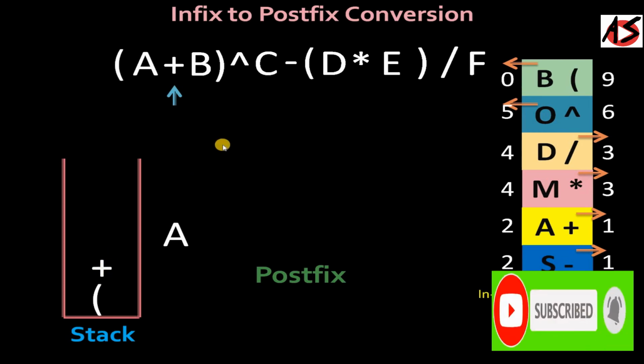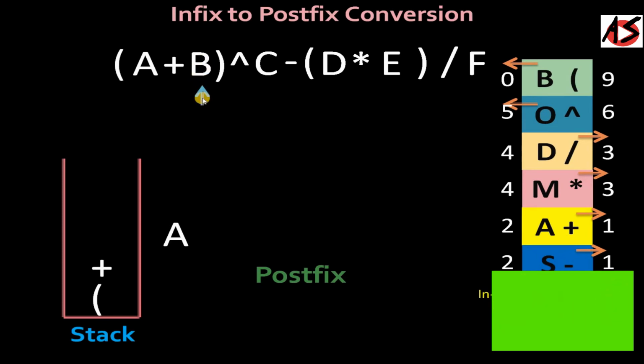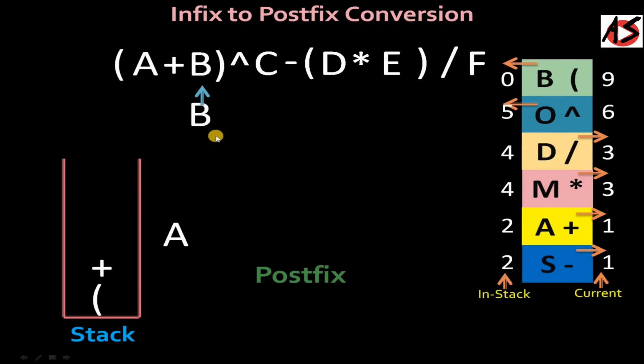Now we are scanning the next symbol, that is B, that is operand. So straight away we copy it into our final postfix notations. Now we are moving ahead and we will get the closing bracket. So when we get the closing bracket, you have to pop out all the elements up to the opening bracket from the stack.